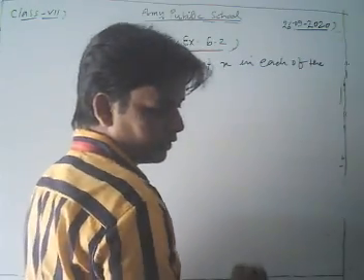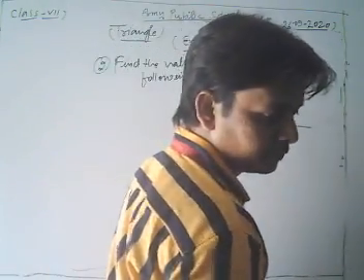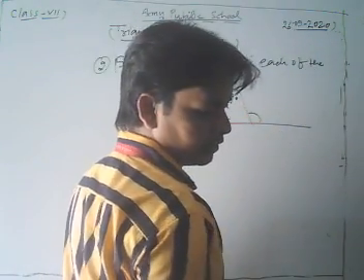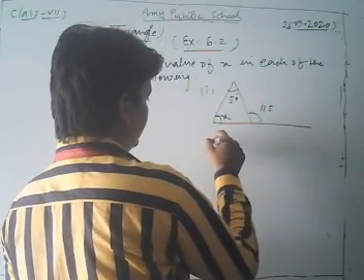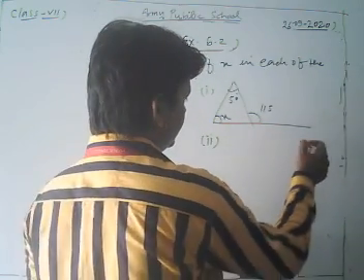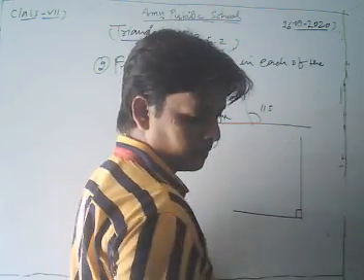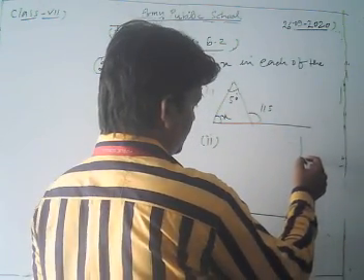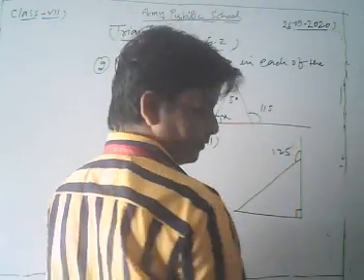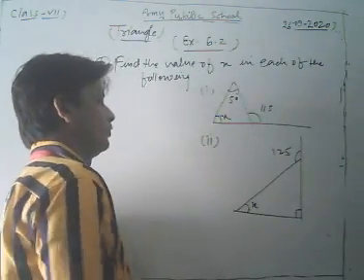Here the first part is a triangle with a side produced. This is 50 degrees, this is x, this is 115. And the second one has 125 and x.